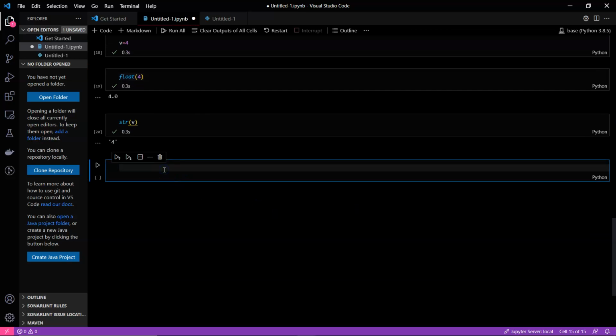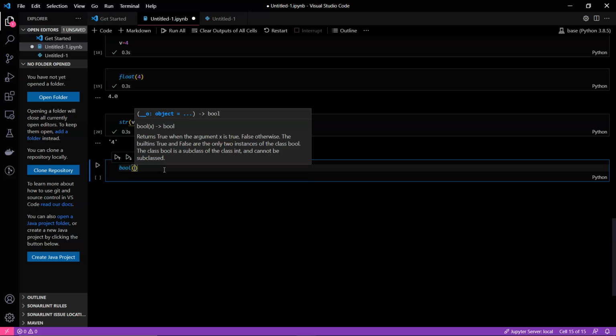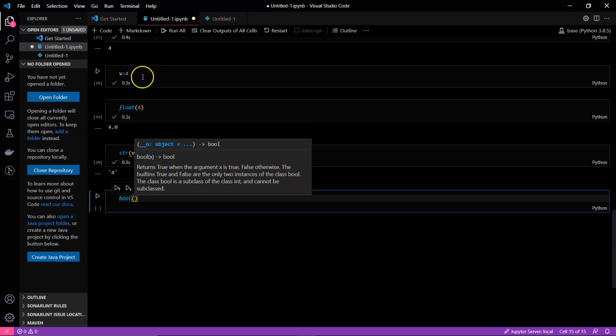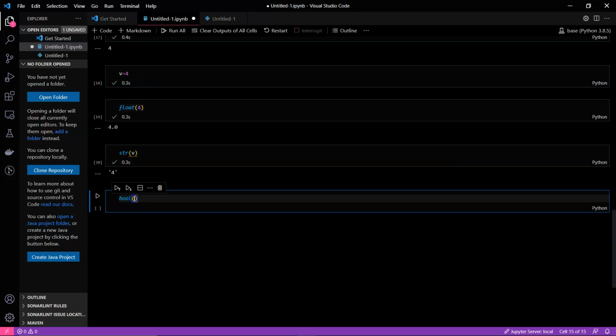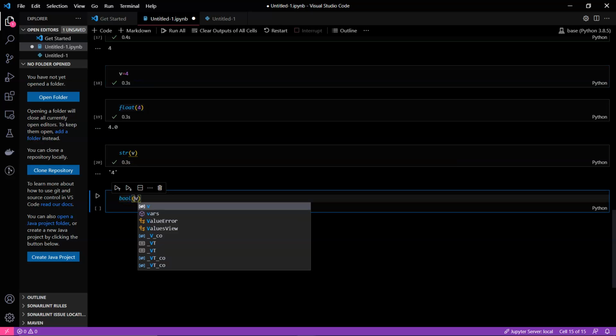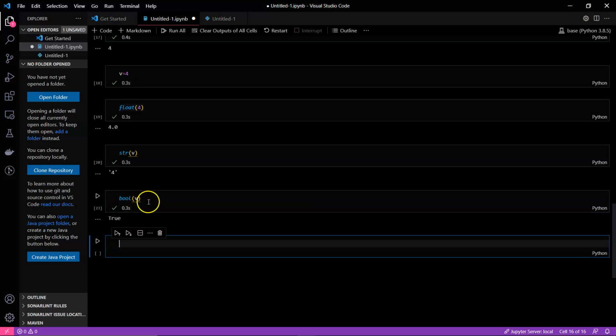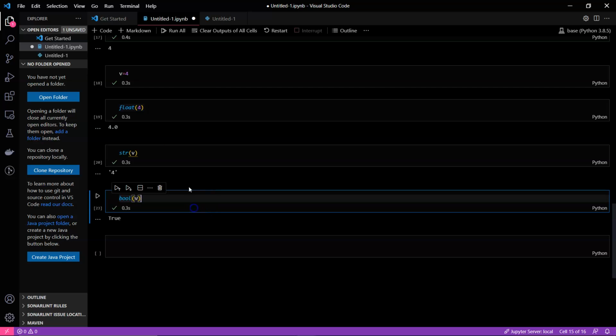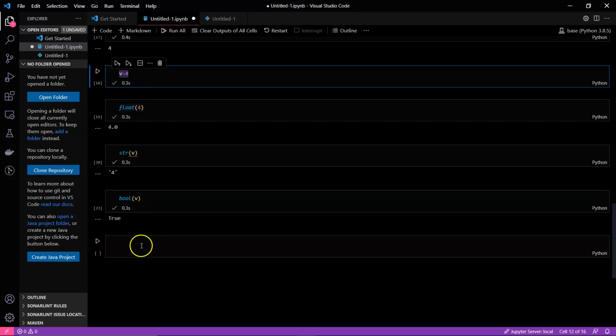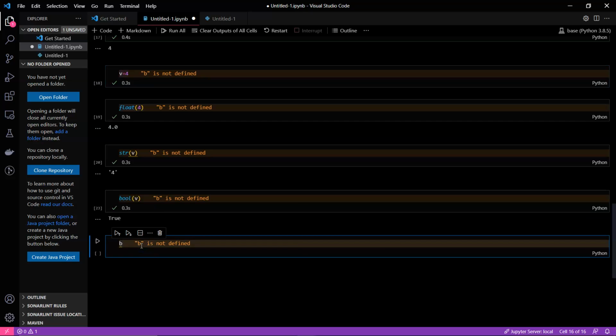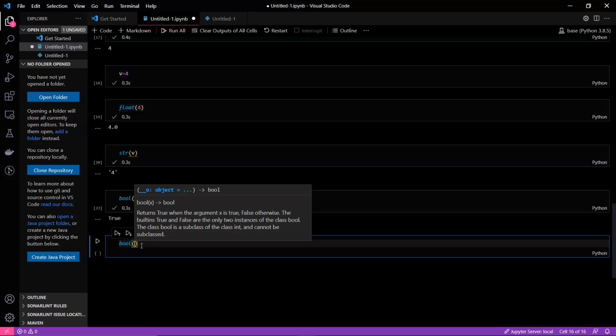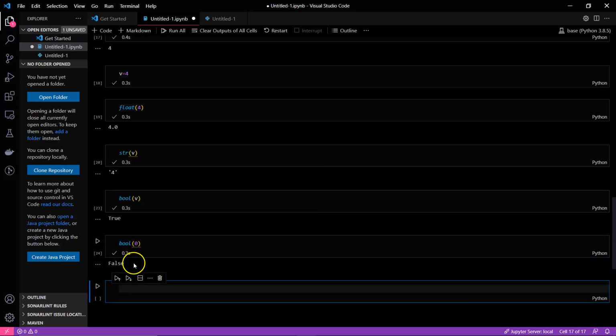So what happens in the boolean case? Let's see. If we have v which is storing 4, and I want to know what happens when I use the bool function. You can see that it's giving true. Now you might question, for what will it give false? If you want a boolean to give false, you have to always give a variable which is 0. You can see that you are getting false.